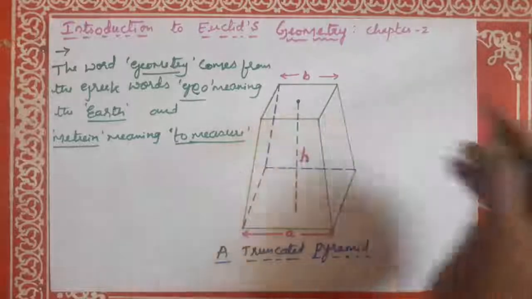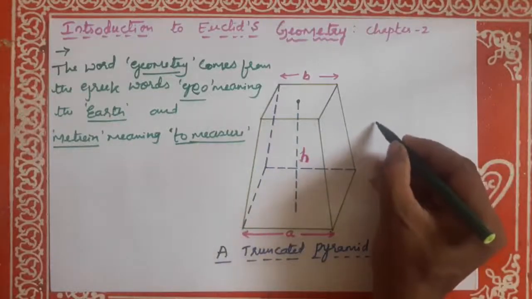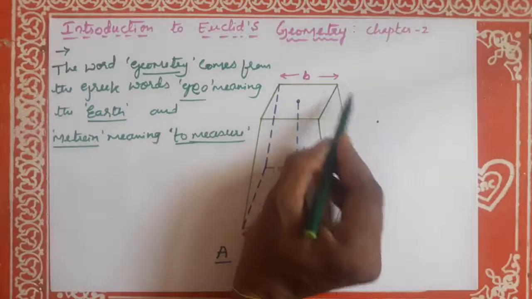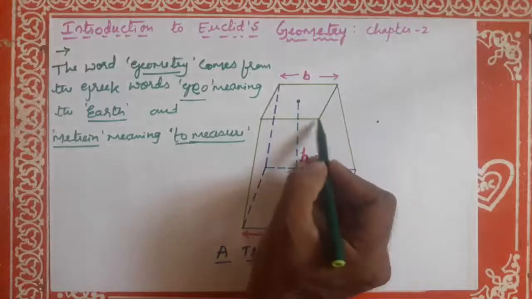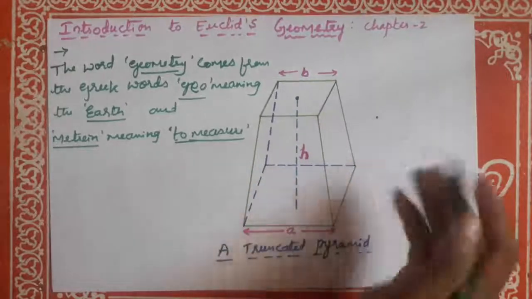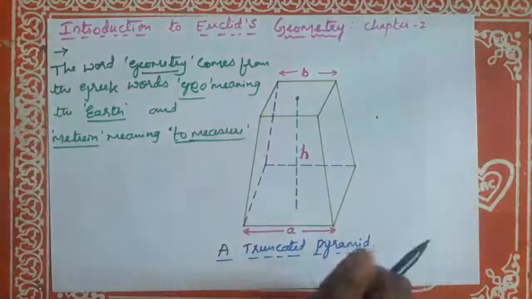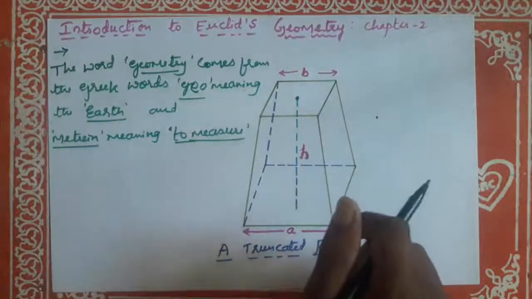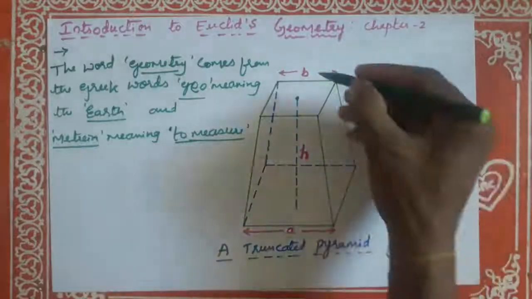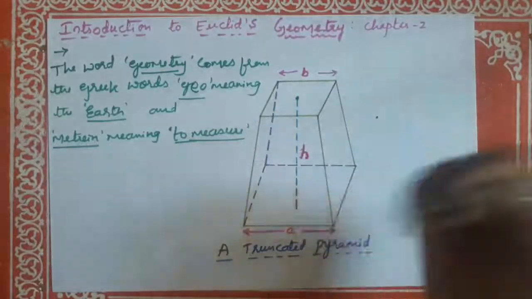See, I will mark a dot here, I will join this point to this point, this point to this point, this point to this point, and this point to this point. We will get a triangle, is it? Faces of triangles converging to a point at the top. Point at the top. Here, this side or this side.